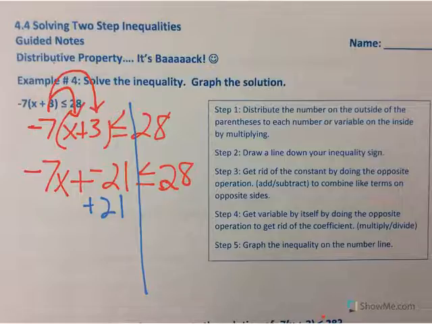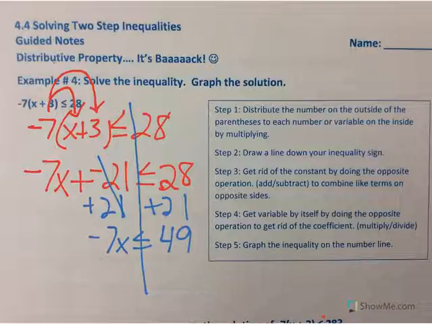Positives and negatives cancel each other out. So we're adding 21 to both sides of the sign. These 21s cancel because they equal 0. You get -7x is less than or equal to... oops, sorry, I'm adding the 28 and the 21. So I would get 49.